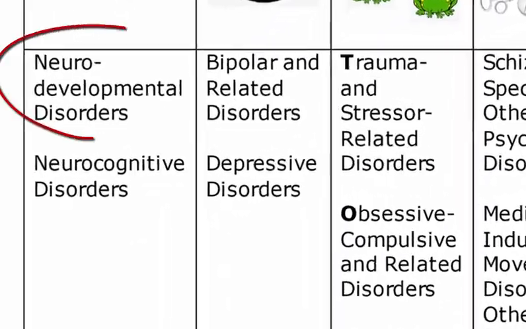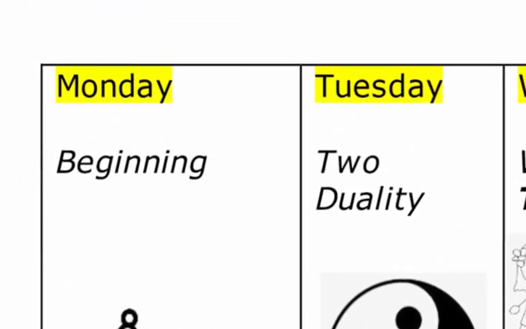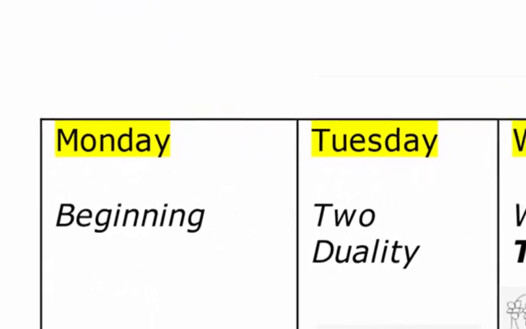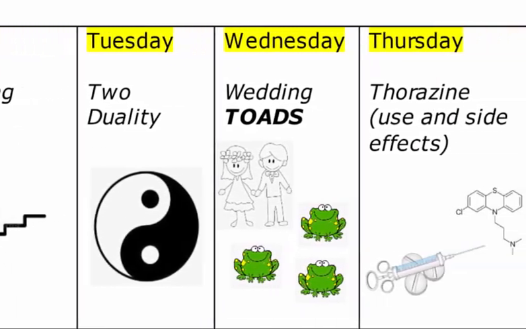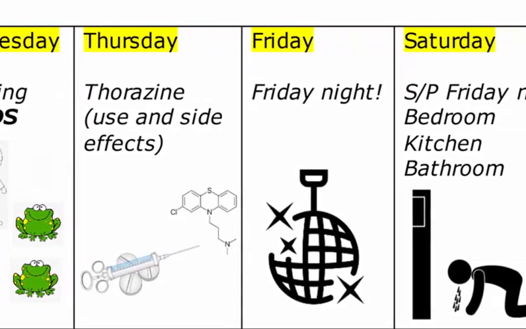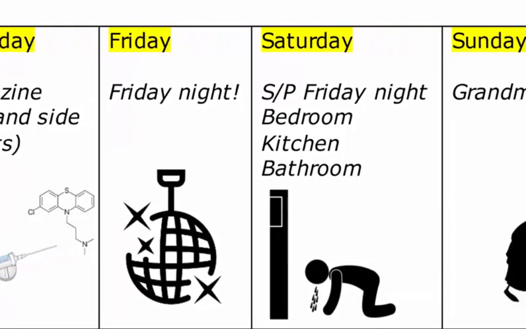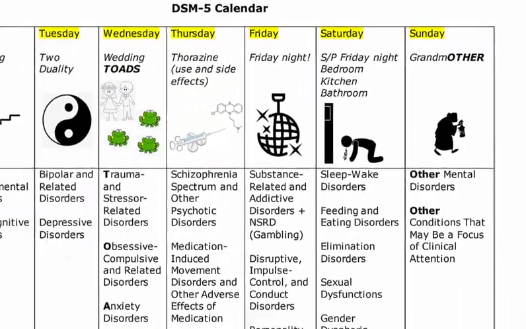Associating a new piece of information with something that is already known is the key mechanism of this technique. Incorporating visual cues and a bit of imagination enhances the association process and results in better retention and recall of information. We will employ all these strategies in this DSM-5 calendar video.